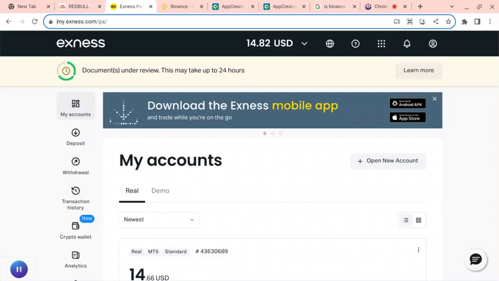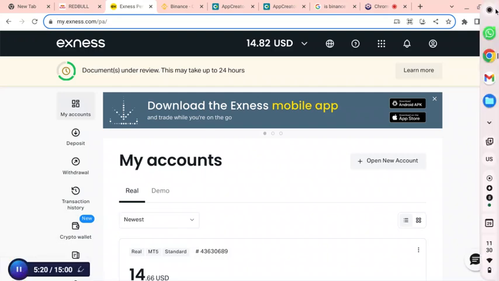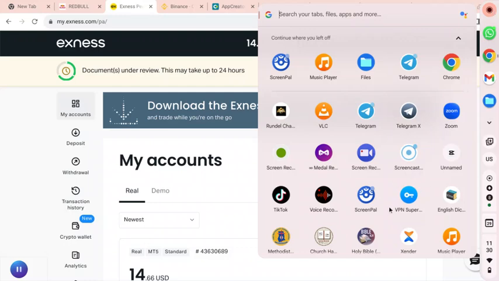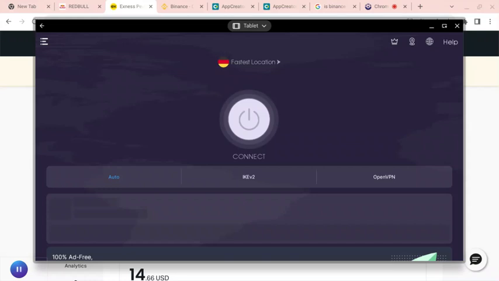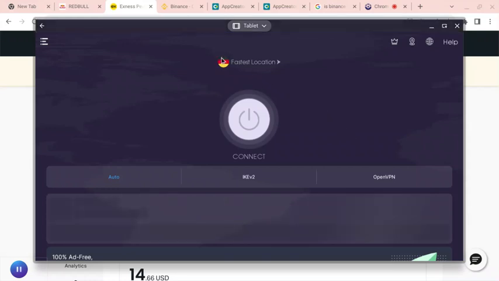And if you're opening the account and the account is not opening, this is for you. You go to your Play Store, then you download VPN Super. You download VPN Super, then you change your location from Nigeria to the US or UK. That way you'll be able to open Binance.